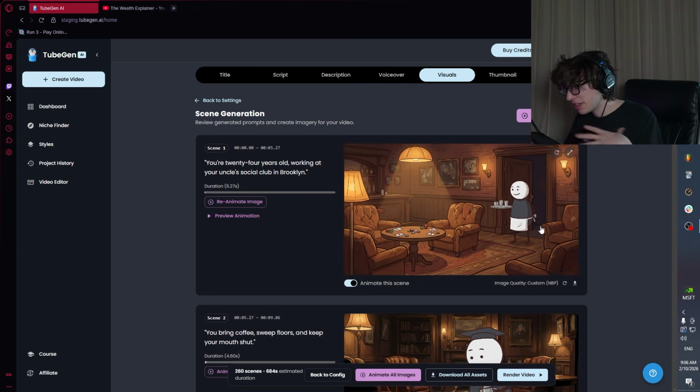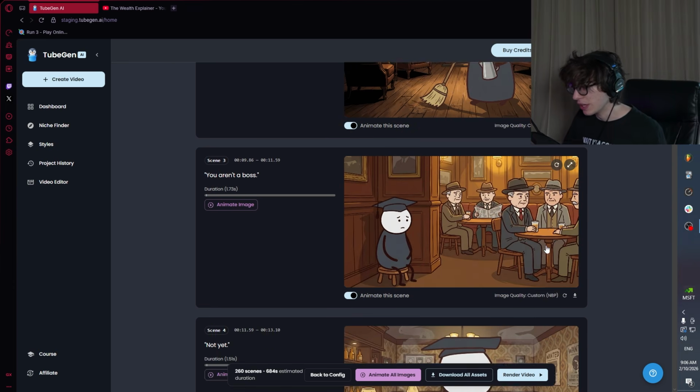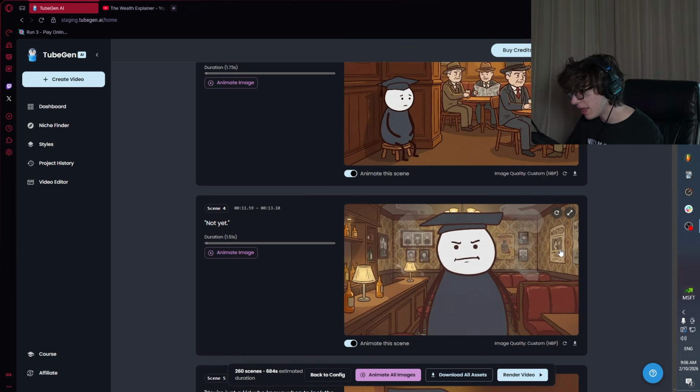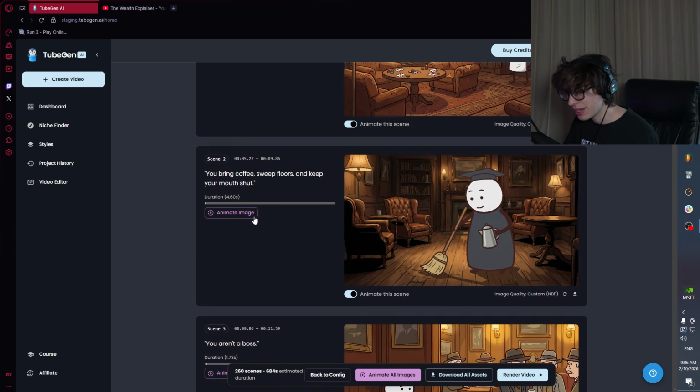And it's gonna mix it with the animations. Nobody's gonna even notice, oh, like these parts aren't animated or whatnot. They're just gonna assume, oh, because this is a quick frame, it didn't need to be animated, right? So I'm gonna go through and just press animate image, right?